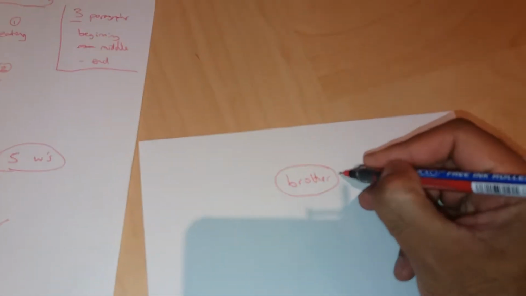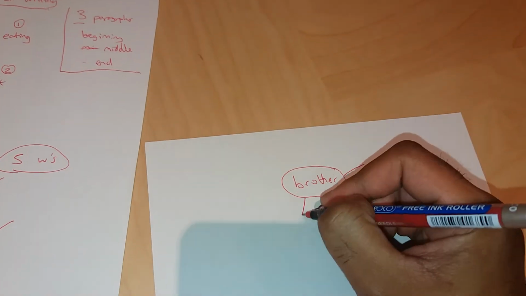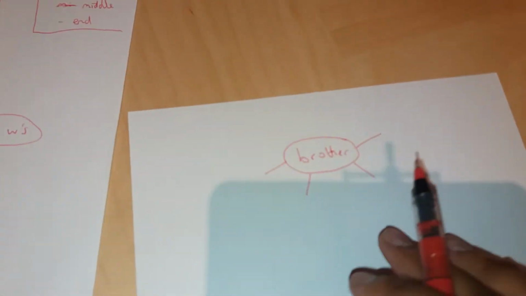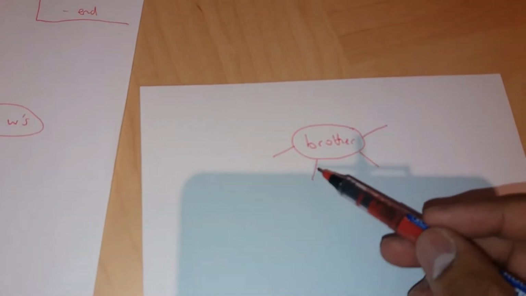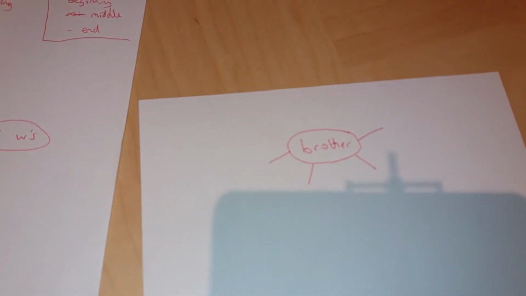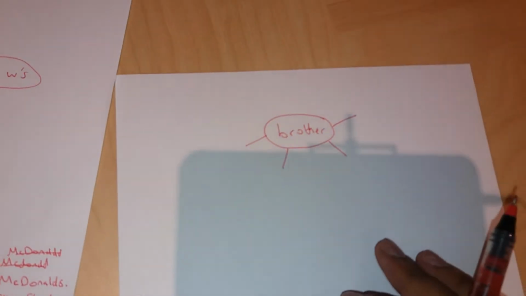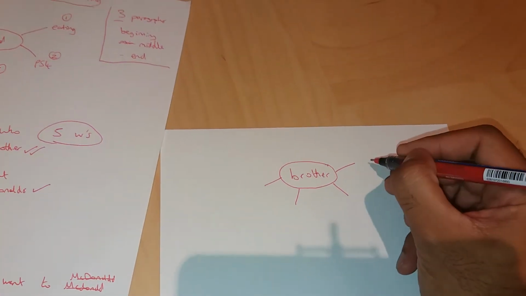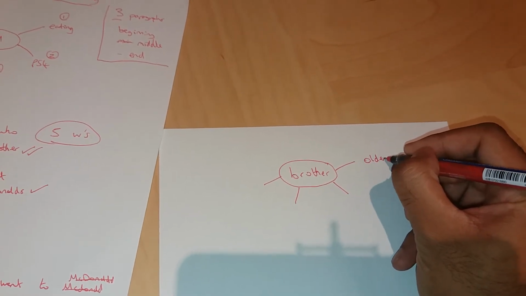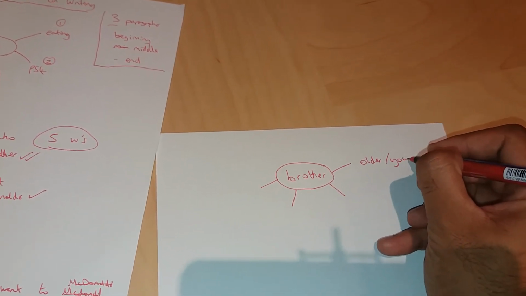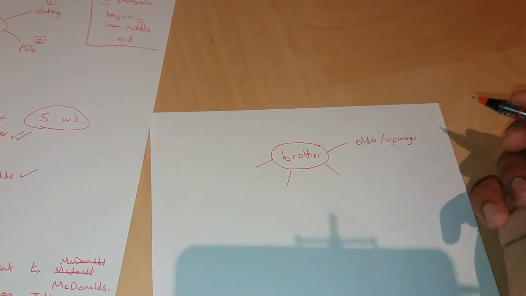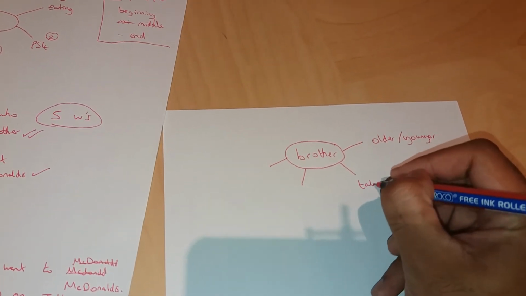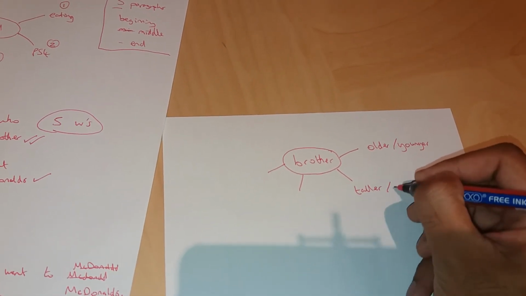Now these words are going to be adjectives, okay, because brother is a noun, therefore the words that describe brother are going to be adjectives. The most common ones that I use, easiest to find, is he older or younger? Is he tall, taller, shorter?